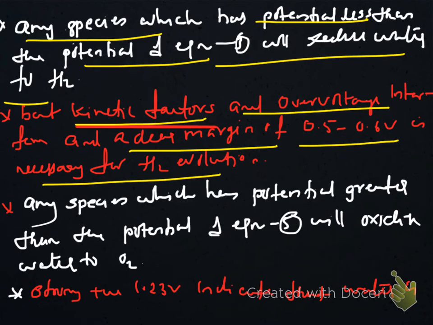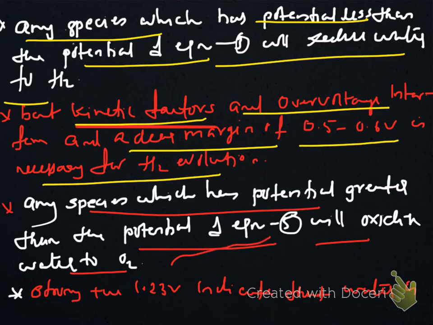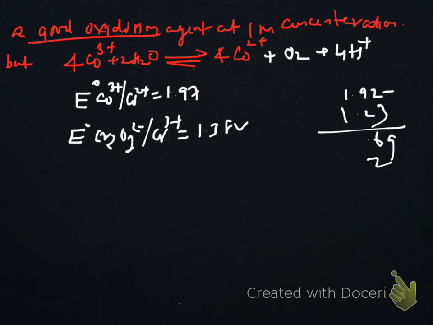Any species which has a potential greater than the potential of equation 5, that is for oxygen, will oxidize water to oxygen. Here we are discussing about the upper end, this side. Strong positive 1.23 volt indicates that for the oxygen water couple, the oxidation potential is 1.23 volt, which is a high value. That means water is a good oxidizing agent. But when water comes in contact with a better oxidizing agent than water, then water gets oxidized to oxygen.